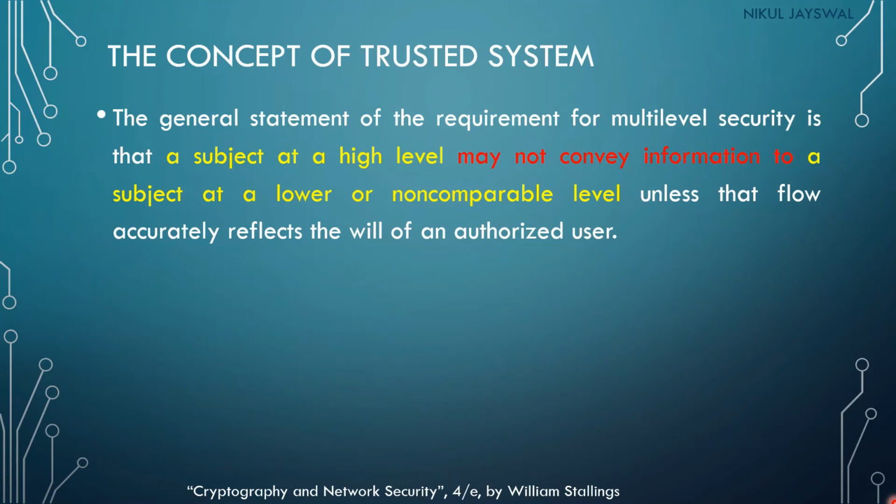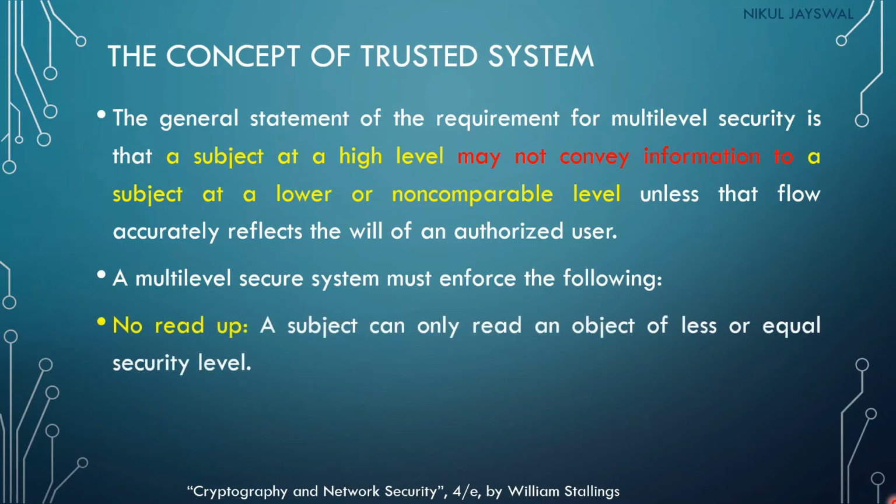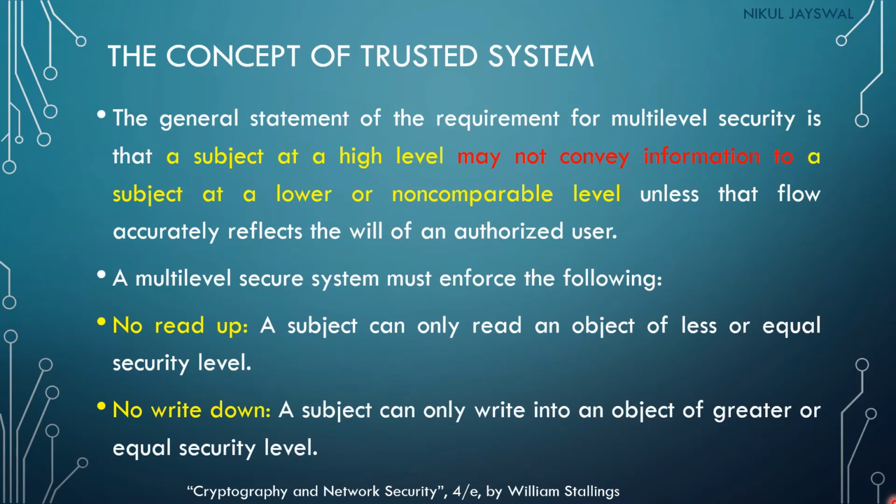That is the general statement of the trusted system. So the multi-level security system must enforce the following. First, no read up will be provided, and no write down will be provided. So this is the basic enforced rule in the multi-level security system. No read up means a subject can only read an object of less or equal security level.